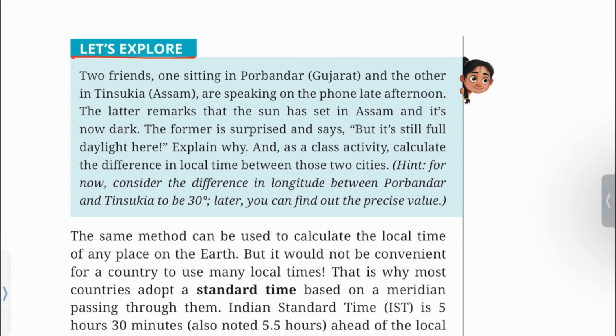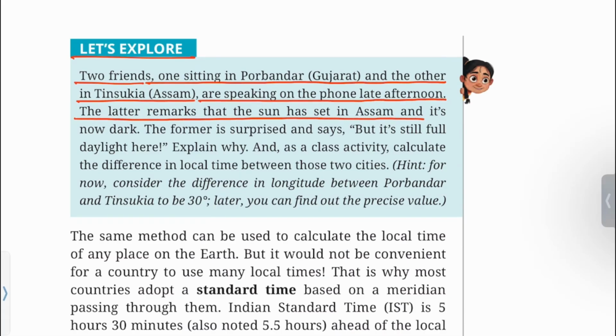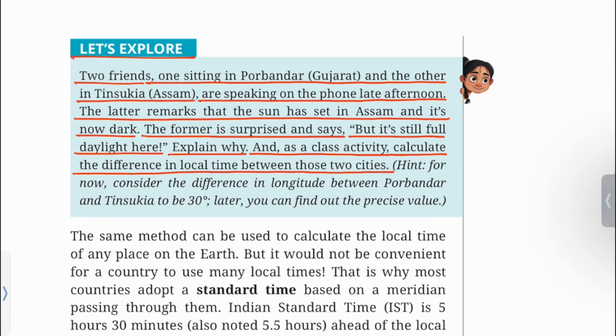Let's explore. Two friends, one sitting in Porbandar, Gujarat, and the other in Tinsukia, Assam, are speaking on the phone late afternoon. The latter remarks that the sun has set in Assam and it is now dark. The former is surprised and says, "But it is still full daylight here." Explain why. And as a class activity, calculate the difference in local time between those two cities.